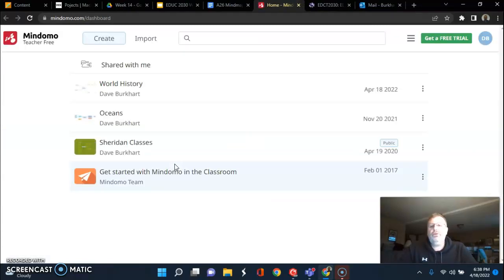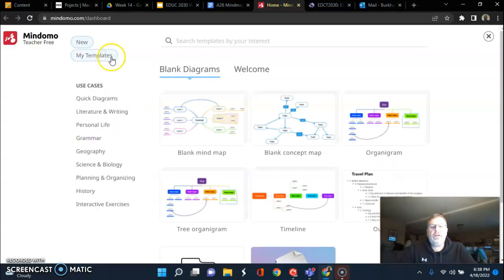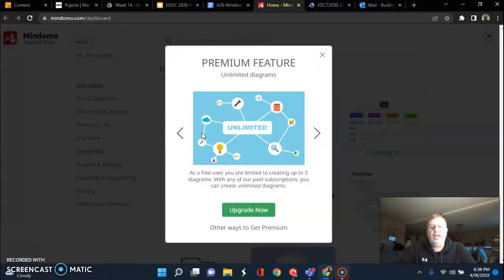Okay, I've already gone through and logged in, but when you log into it, it just allows you to create an account with your Google sign-in, so it's real easy to do that. You're going to click on Create up here at the top. It's going to ask you what kind you want to create. I like the blank mind map that's here. When you put your cursor over it, you just click Create, and it comes up. I don't want to upgrade, so I'm going to turn that off.